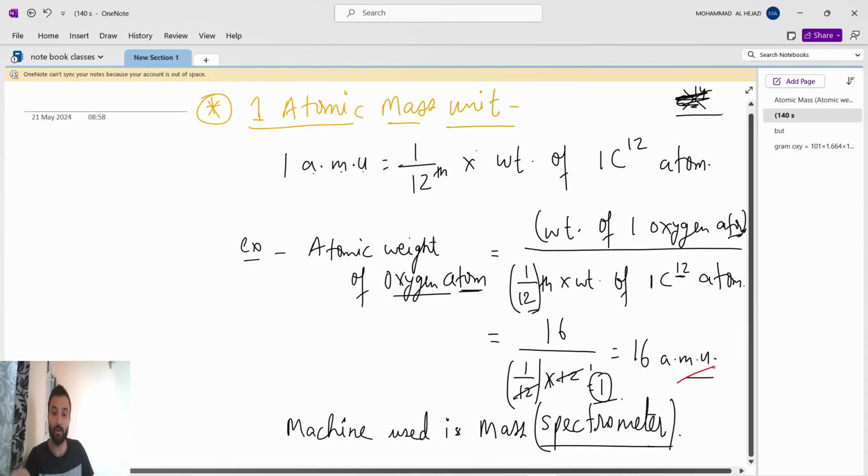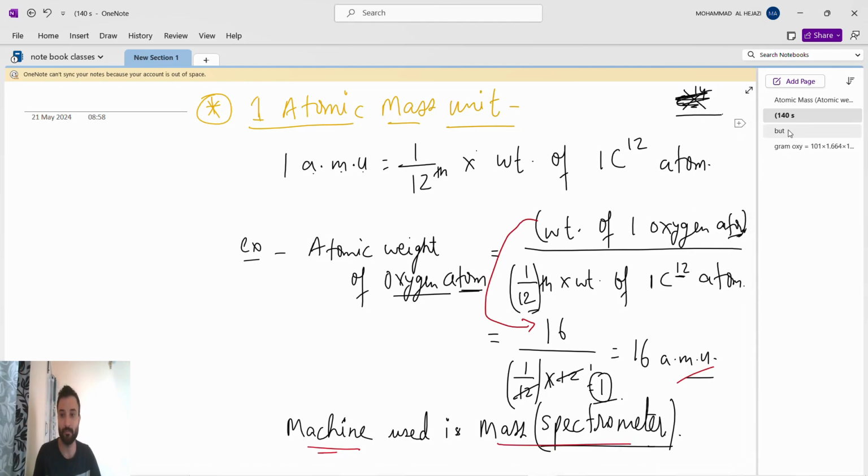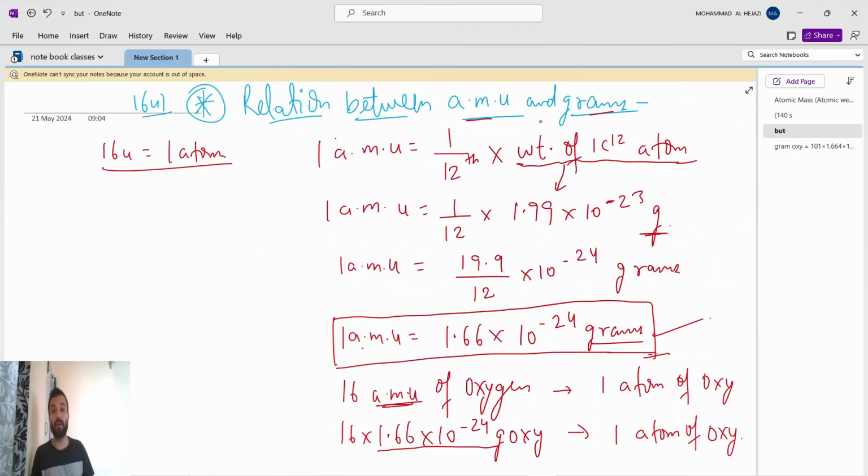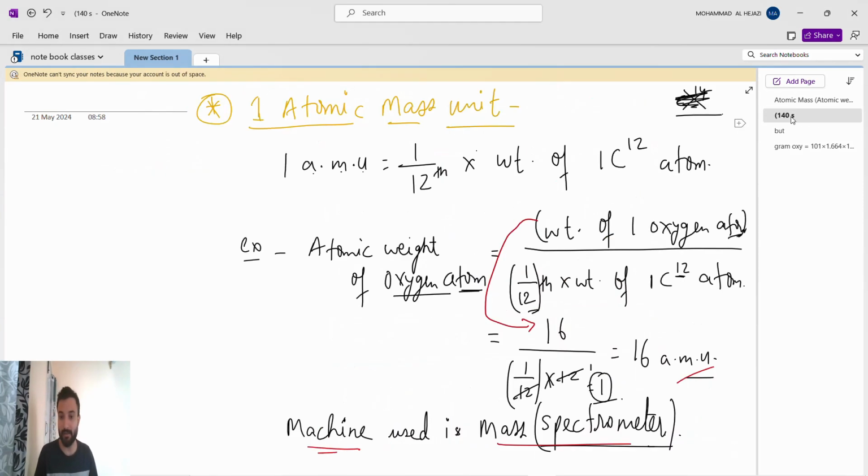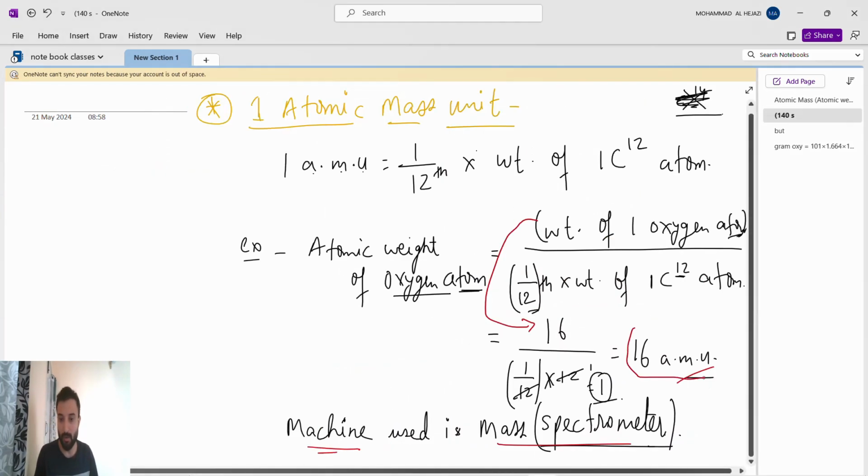So how do we get to know the weight of one oxygen atom? The weight of one oxygen atom is 16 because in the laboratory they compare it using a machine. That machine is a mass spectrometer. Okay, so now, as we are writing 16 AMU, you will say okay sir, it is 16 AMU, done.